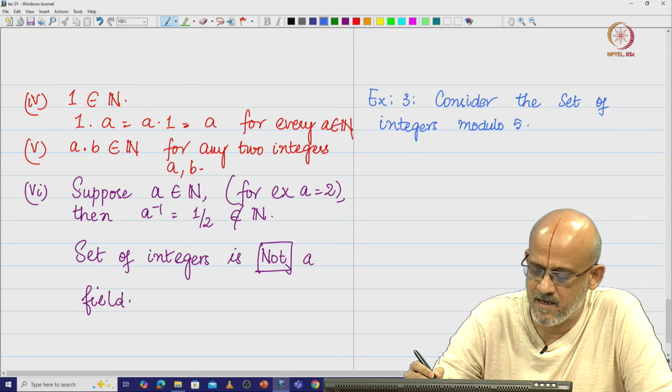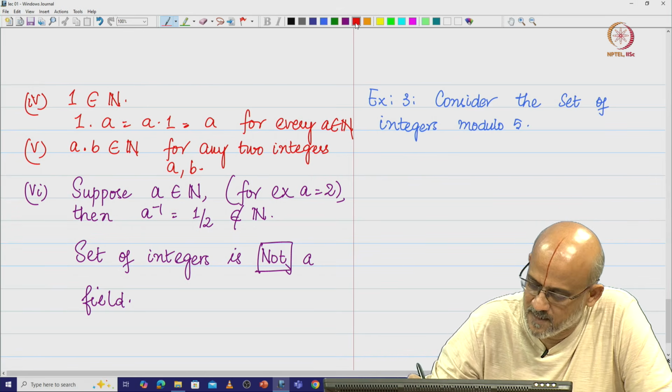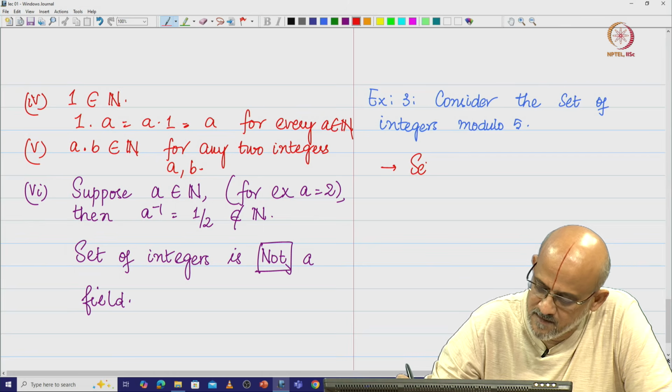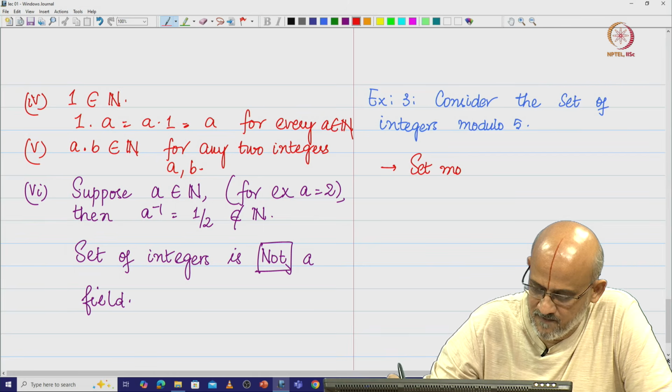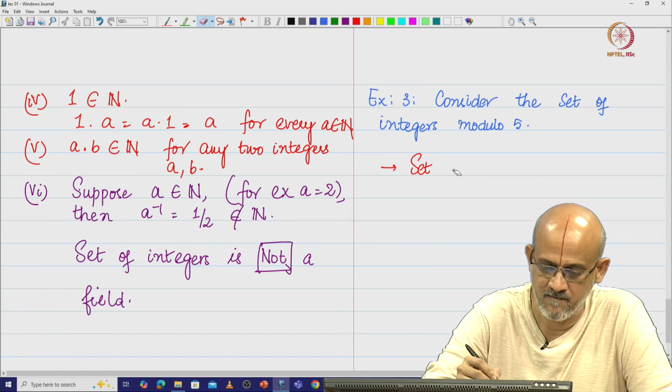Now what are we going to look at when we say modulo 5? We are not going to do anything great, we are just going to look at the set of remainders that we get when we divide by 5.